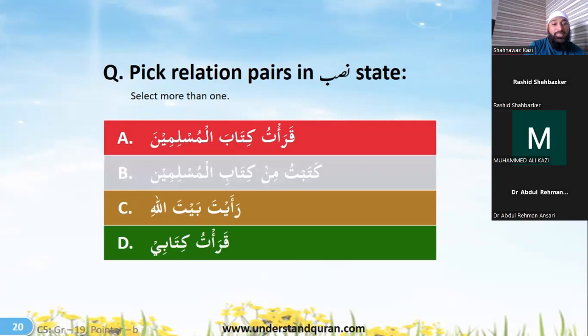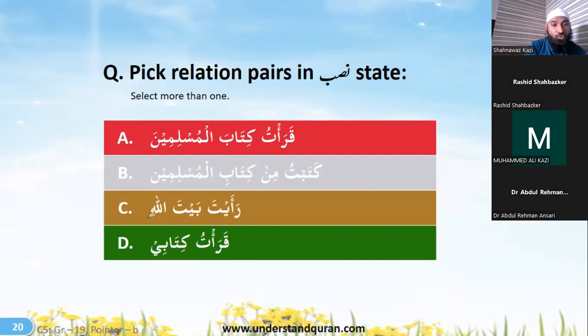Qara'tu kitabi. Okay, so this we missed because of the ya there. Qara'tu, I read. Kitabi, my book. But here, kitaban is actually in the nasab state, and because of the possession it is showing the kasra. So that's why it got confusing. Did you understand this? I'll just highlight that.